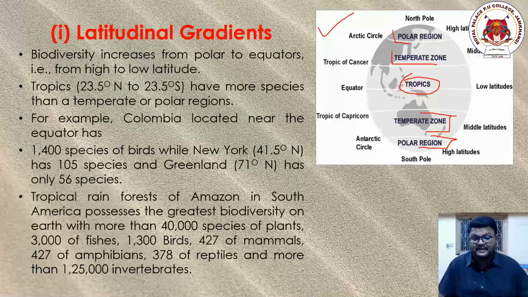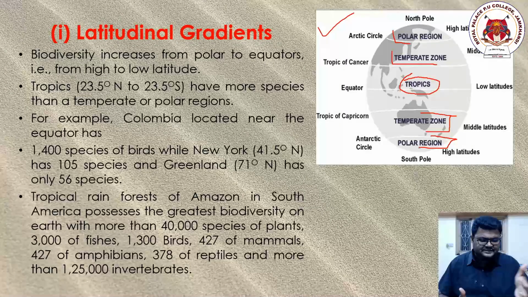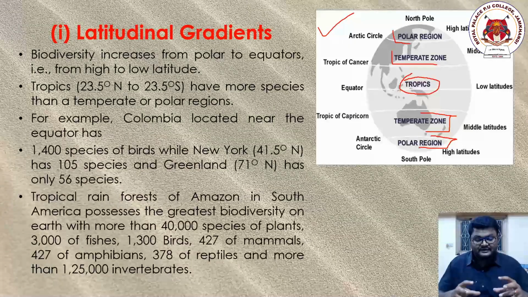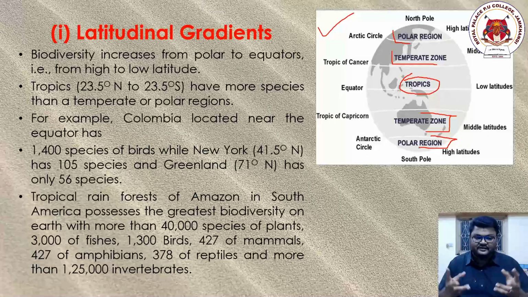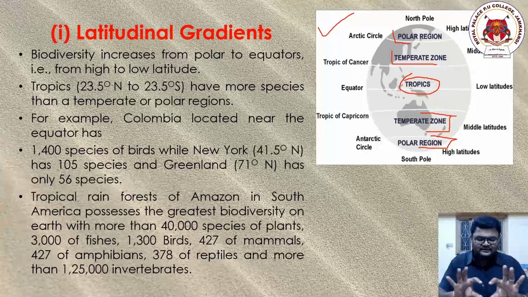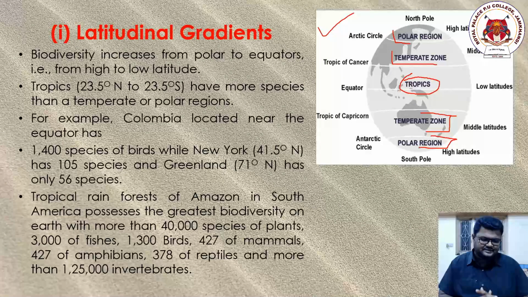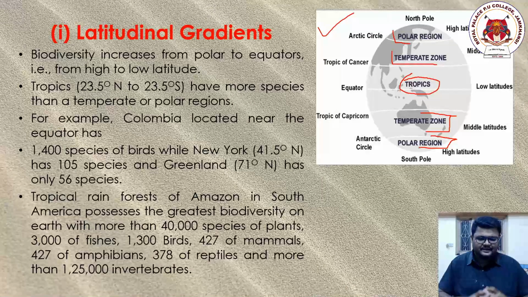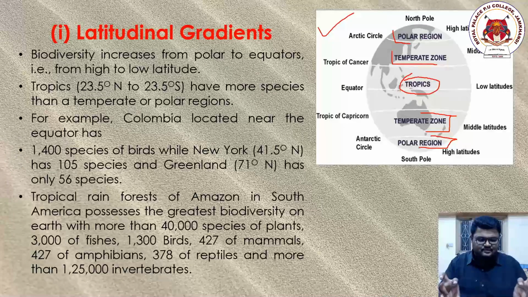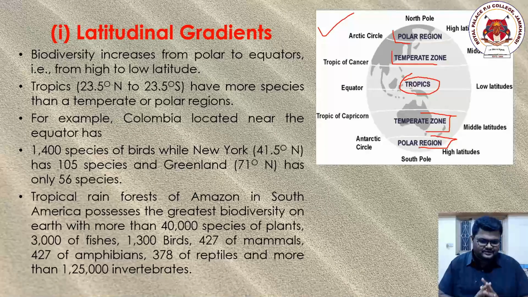Now this globe has divisions with respect to latitudes, and these latitudes divide the globe into 3 sectors. The first one is the center portion, called the tropic region or the equator region.